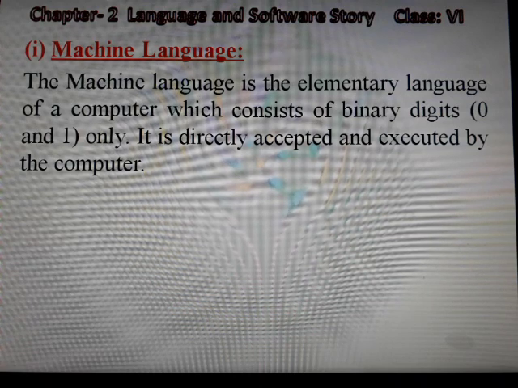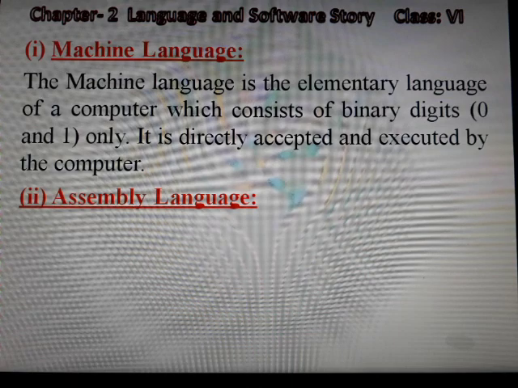Means the basic language of a computer which consists of binary digits 0 and 1 is called machine language. Computer can only understand machine language. That's why it is directly accepted and executed by the computer.